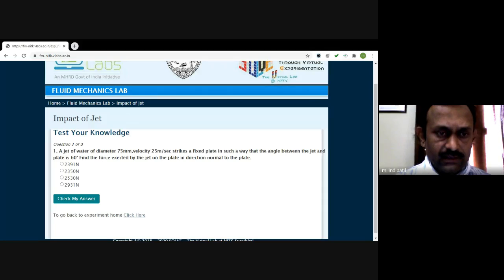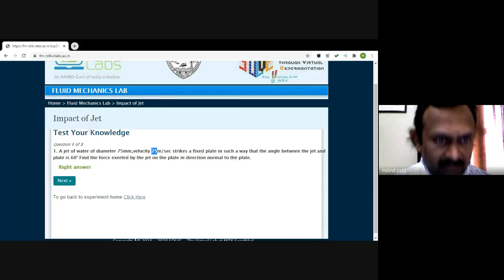So this is the case where the jet of water is striking the plate at an angle of 60 degrees. The plate is making an angle of 60 degrees with the jet. So we have a simple equation, rho A V square sin theta. Rho is 1000, area is pi by 4 d square, where d is the diameter of the jet. This is in mm, convert to meter. Velocity is with us, 25 meter per second. So simply using this equation, if you solve, the answer is 2391. Let's check your answer. Correct answer.